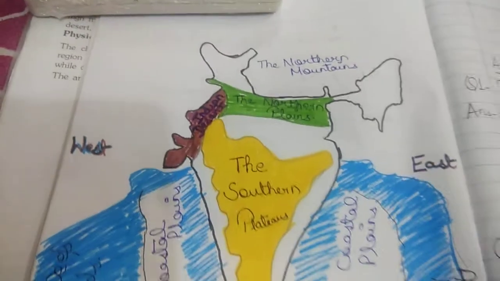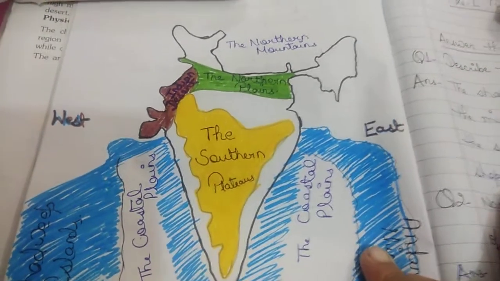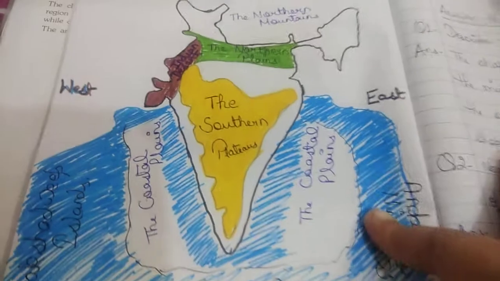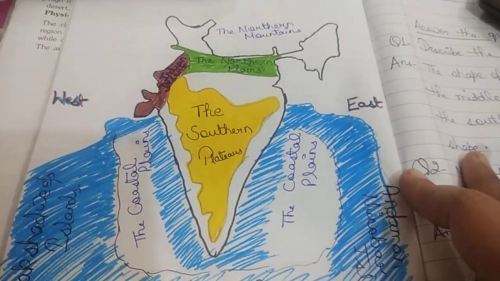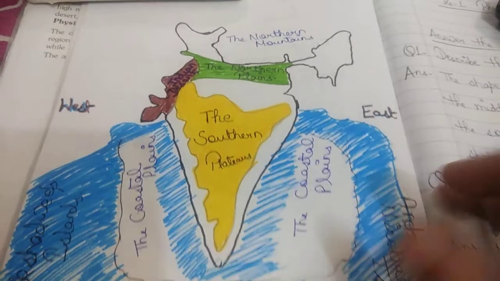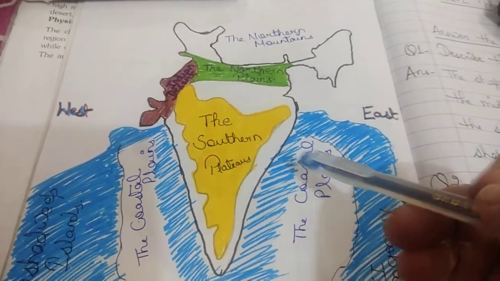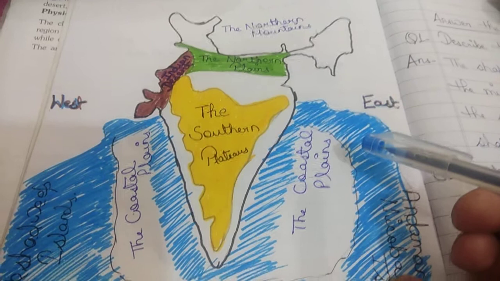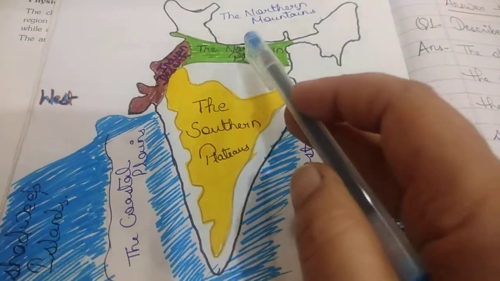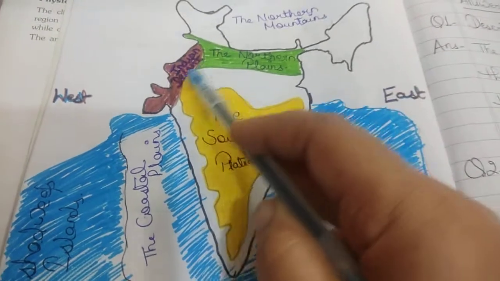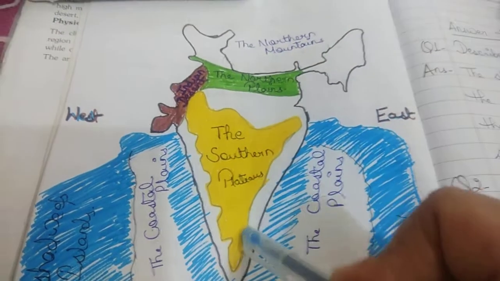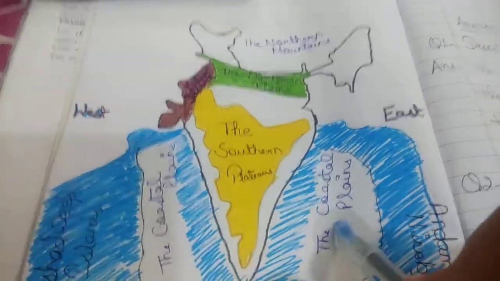Now see, children, this diagram I gave you. If you remember, it is there in your lesson number 1. See, I have drawn all the physical divisions in this map. It is very helpful for you all. First of all, the northern mountains, the northern plains, Indian desert, the southern plateaus and the coastal plains.